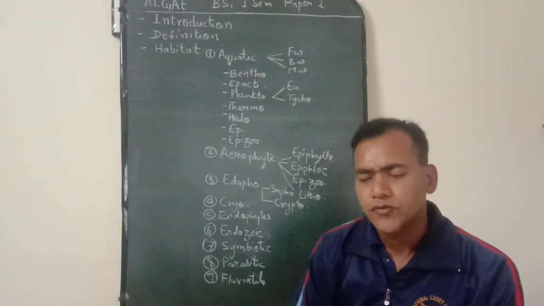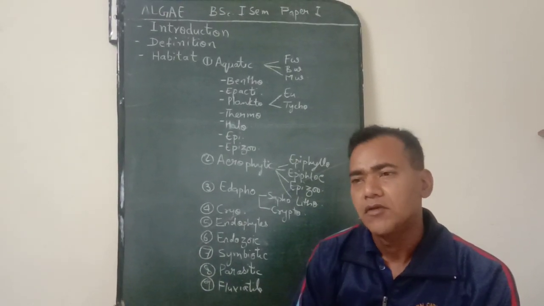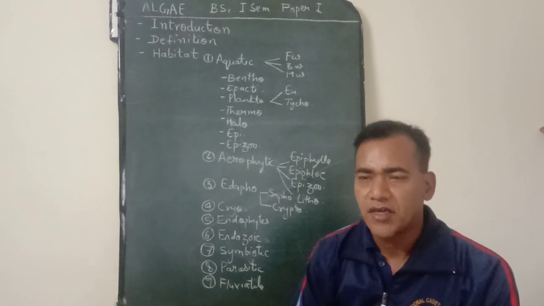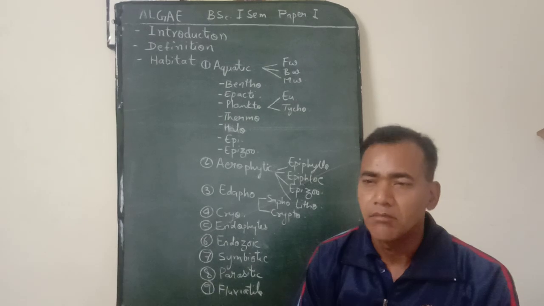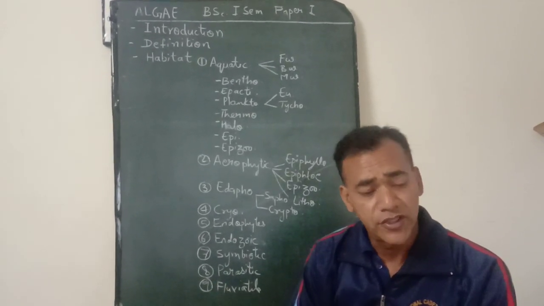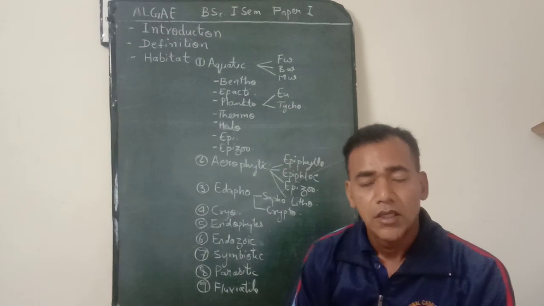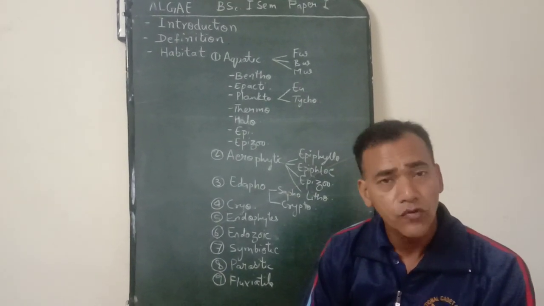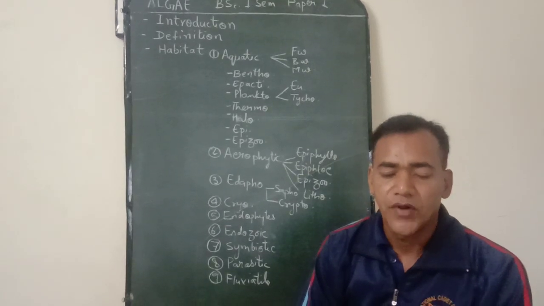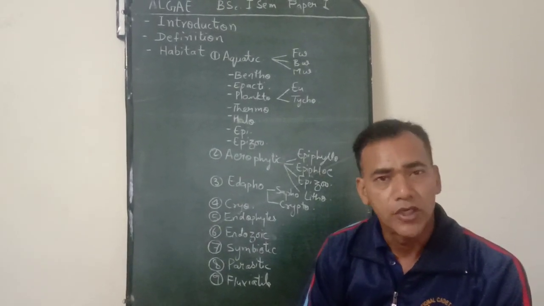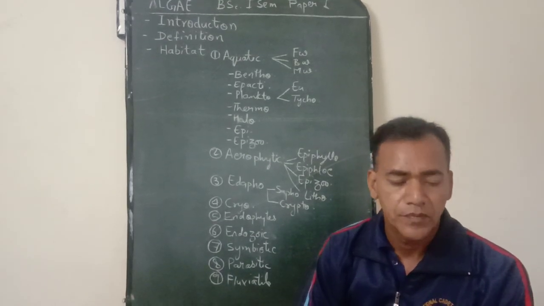Now this was about algae. Now coming to their definition, a number of workers have defined them in a different manner. First of all, let's take Fritsch, who defined algae in 1935 as holophytic organisms that fail to reach the higher level of differentiation as archegoniate plants like bryophytes.